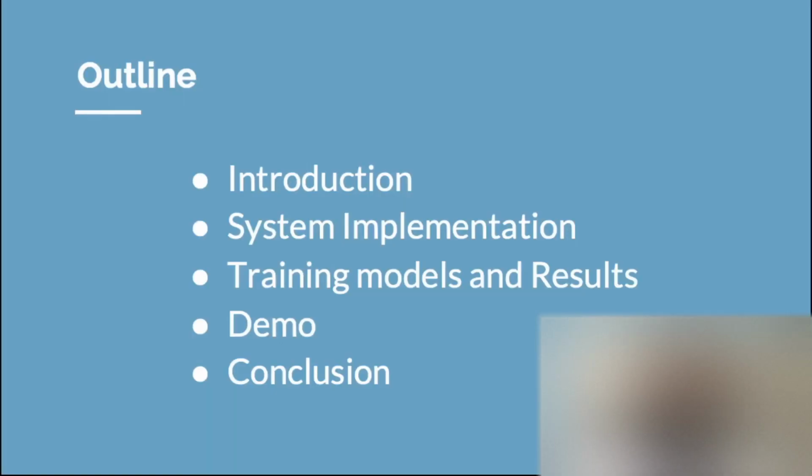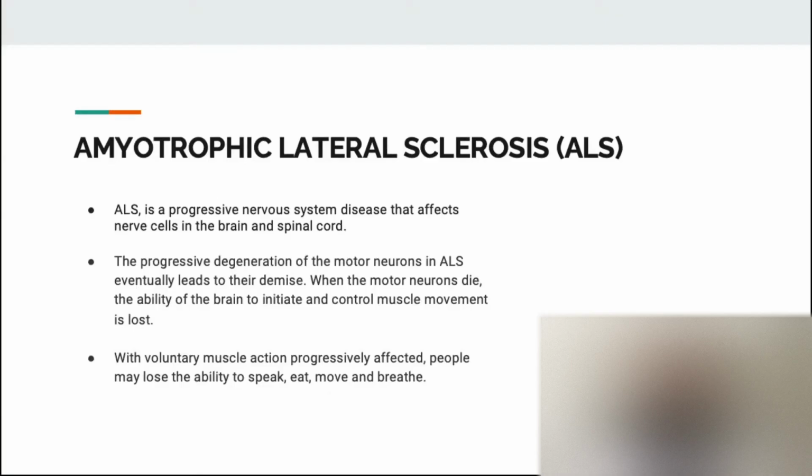So I will start with introduction, then system implementation, training models and results, demo, and conclusion. A number of clinical conditions, such as brain trauma and ALS, cause damage to the central nervous system or brain, so that the ability of speech and motor functions cannot be sustained. In those cases, the ability to communicate is limited to non-verbal forms of communication, such as eye blinks.